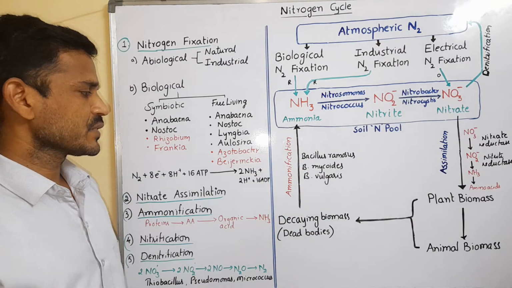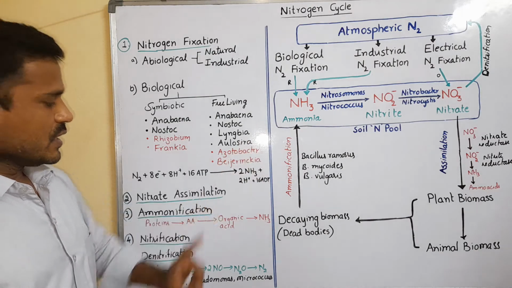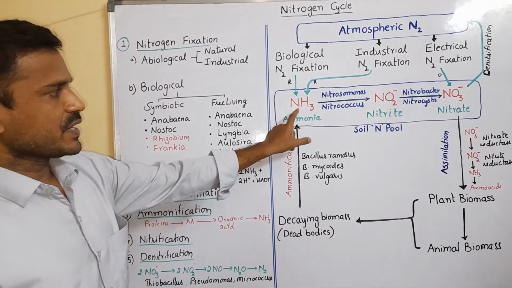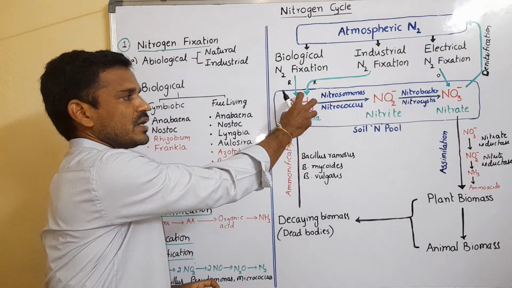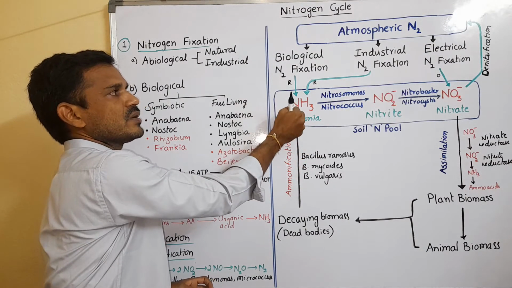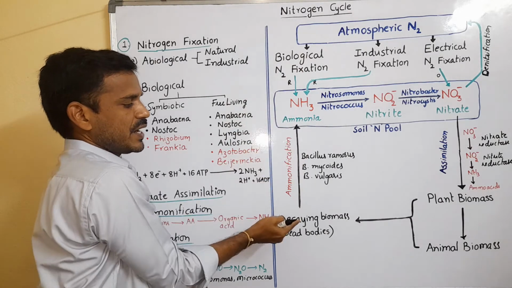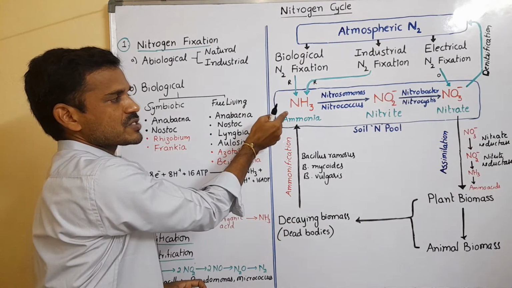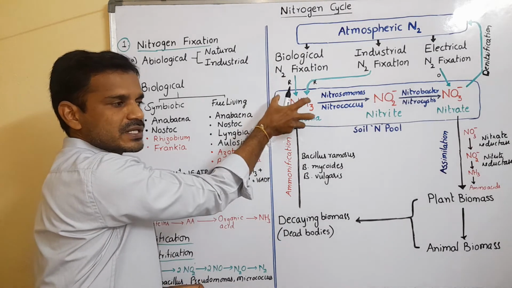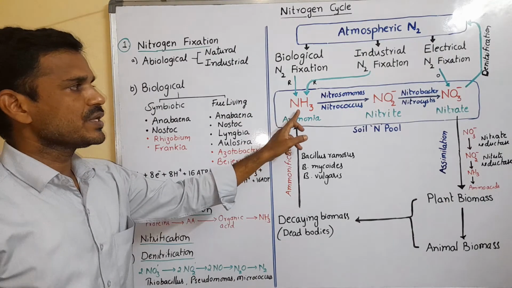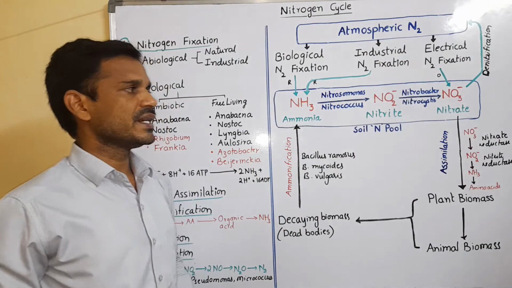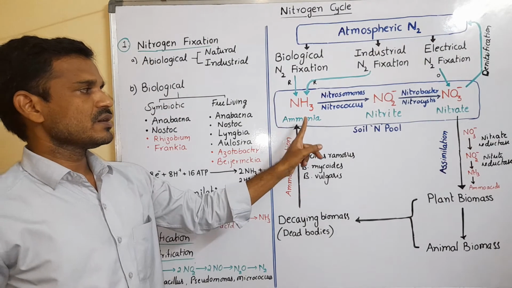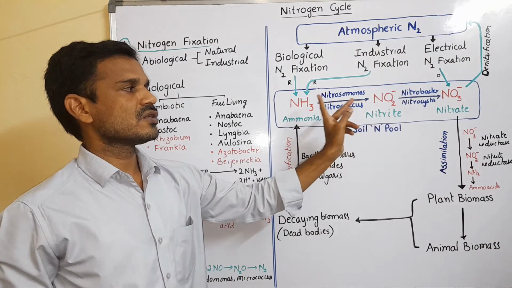Next, the fourth step, nitrification. Ammonia is present in the soil, coming from nitrogen fixation and also from the decomposition process. This ammonia is converted into nitrate. That conversion is called nitrification.